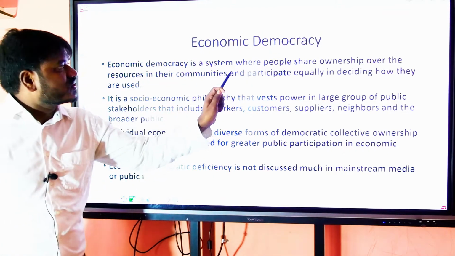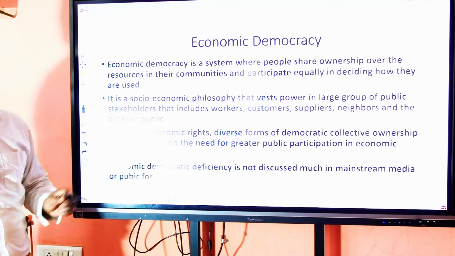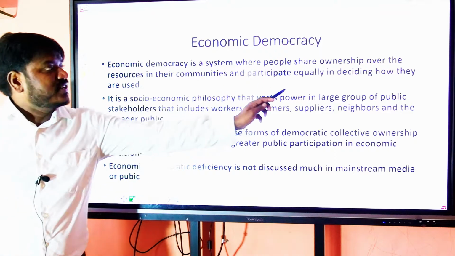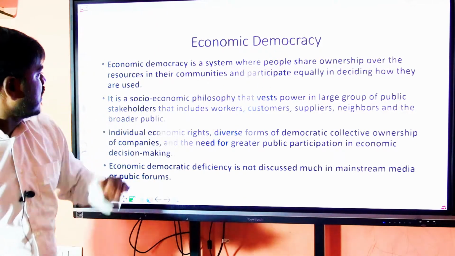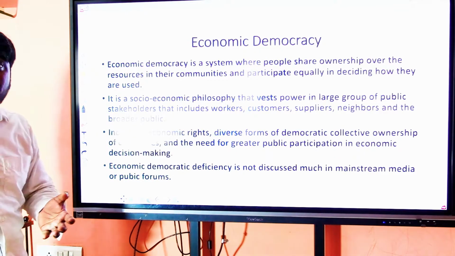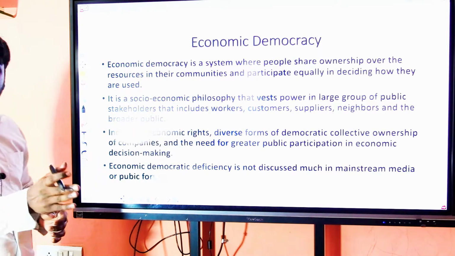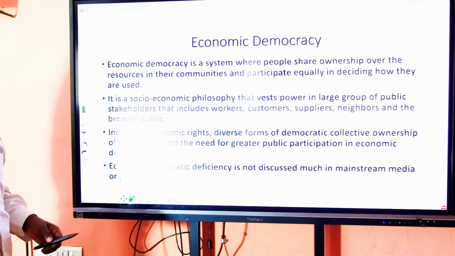What are the features of this economic democracy? Economic democracy is a system where people share ownership over the resources in their communities and participate equally in deciding how they are utilized. Public are empowered to make decisions as far as the means of production are concerned.